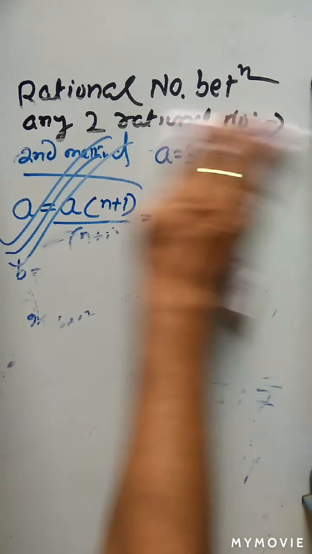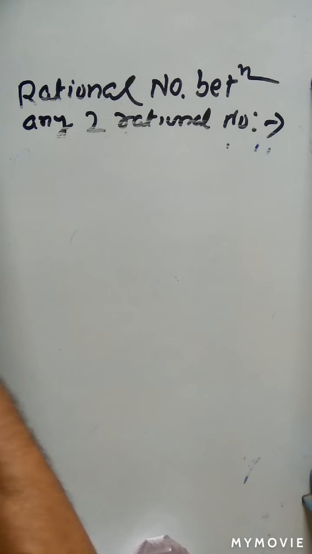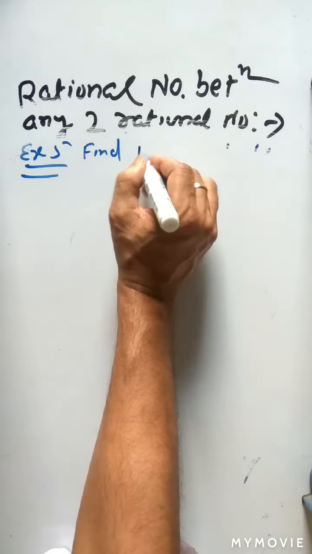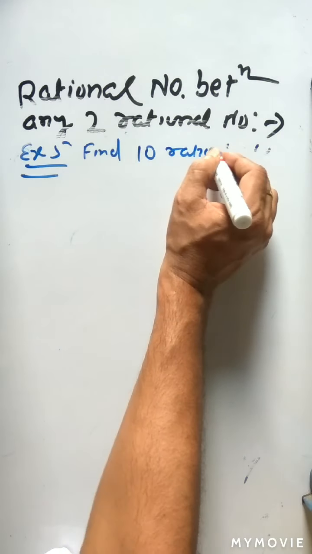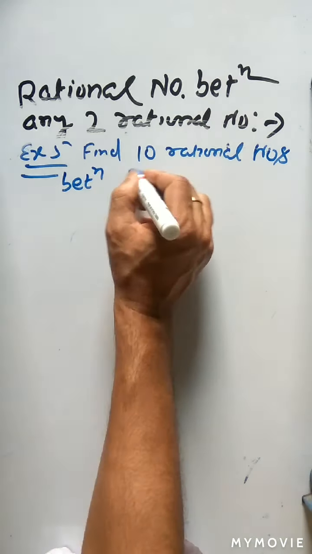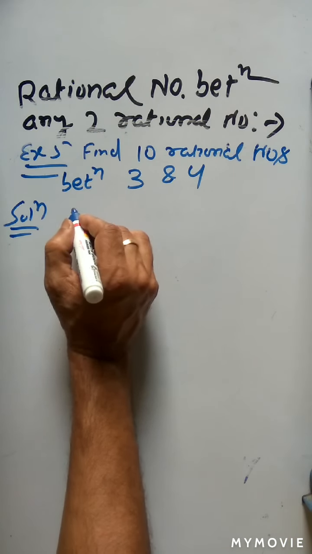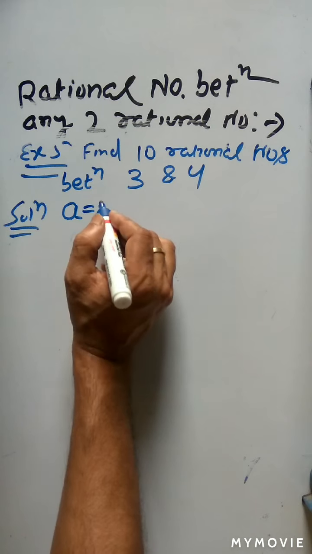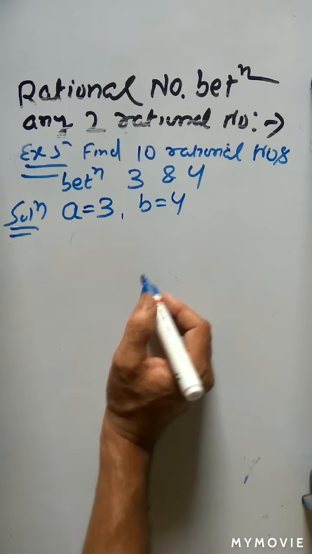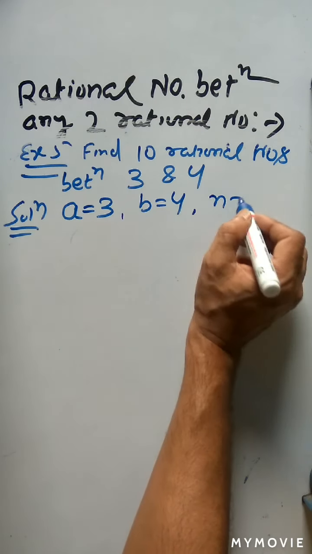So let us solve another problem. The next problem, example 5: find 10 rational numbers between 3 and 4. Solution, how will you do it? Here, the first number is 3, represented by A. The second number is B, B is equal to 4. How many rational numbers do you have to find between A and B? That is n. n is equal to 10.